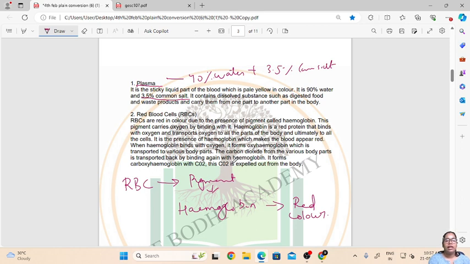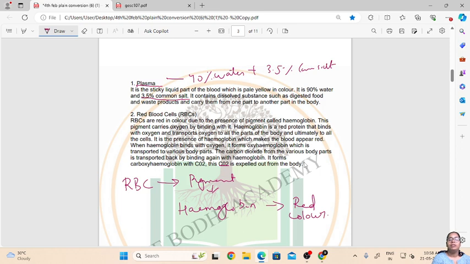And it also helps with carbon dioxide. The carbon dioxide from the various parts of the body is transported back by binding again to the hemoglobin. It forms a carboxyhemoglobin complex with CO2, and this CO2 is expelled out of the body. Through what? Through respiration, through our nostrils. This carbon dioxide is removed from our blood.